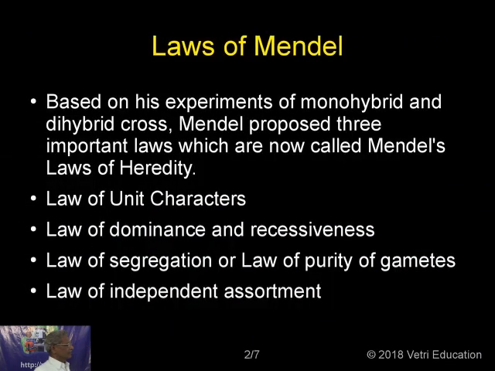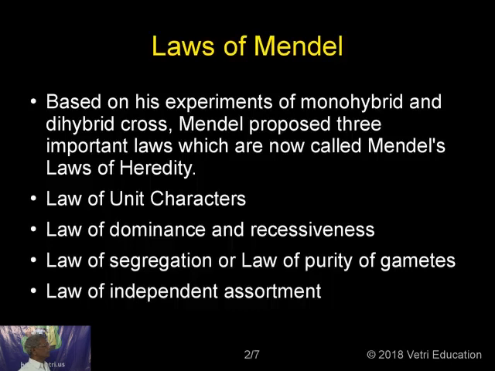He took 7 characters for his study, and at a time he was concentrating only on one character. After his monohybrid experiments were over, he conducted experiments taking 2 characters into consideration, called dihybrid cross. So, by doing the monohybrid and dihybrid cross, he came out with a number of laws. These laws are popularly called the laws of Mendel in genetics.